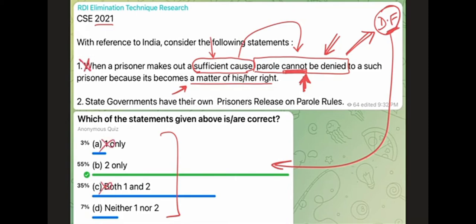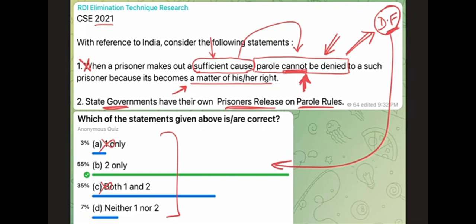The second statement says state governments have their own prisoners release on parole rules. Now this can be correct because you have police as a state subject, right? Different states have their own police, and the regulations differ from state to state. So jails, police, all of these come under states, and therefore this statement has a higher chance of being correct. It does not give you any deep information like the previous statement, or random information, right? So the random fact, deep fact approach will not work here.